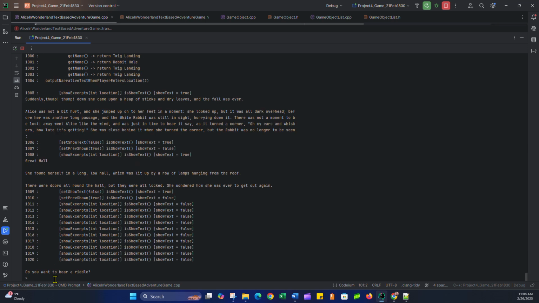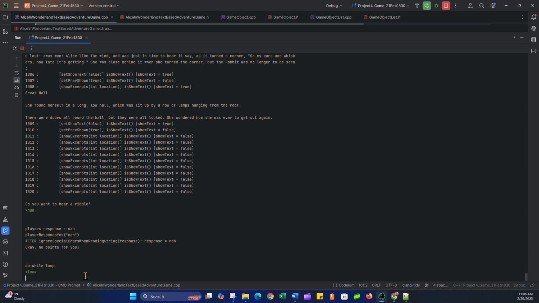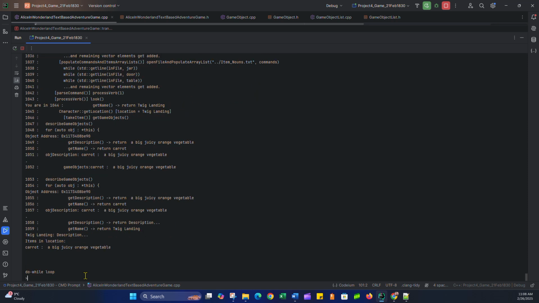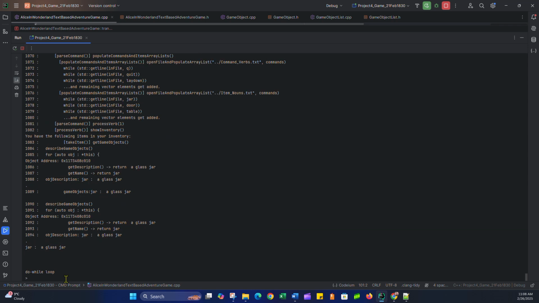And now I'm somewhere else. I'm in a great hall. She found herself in a long low hall. Do I want to hear a riddle? Nah. No thanks. So now, if I look around, I see the items in the location, because I'm in Twig Landing, I guess. The items in the location are a carrot, a big juicy orange vegetable, and if I look in my inventory, I have a jar, a glass jar. That's what I have in my inventory.